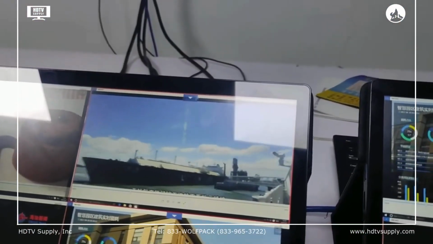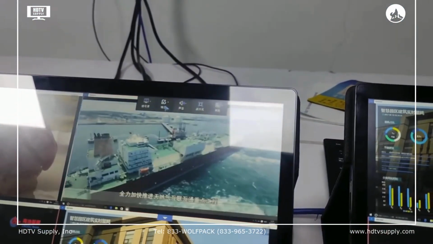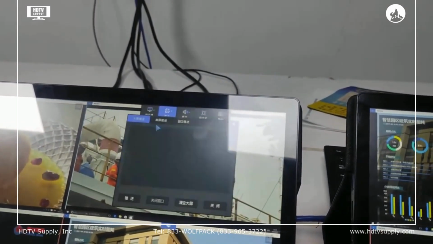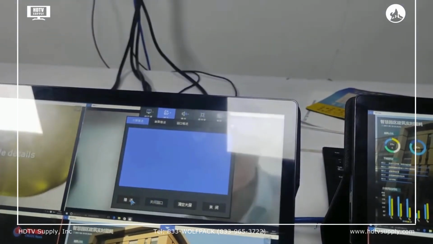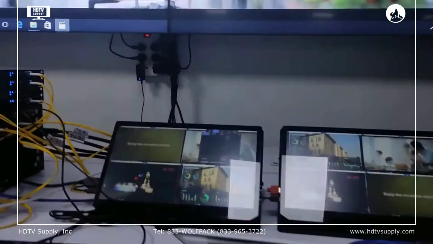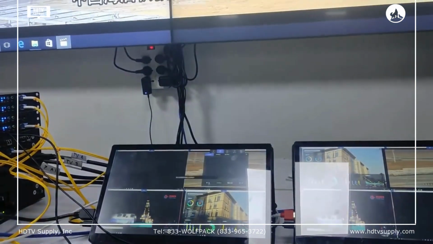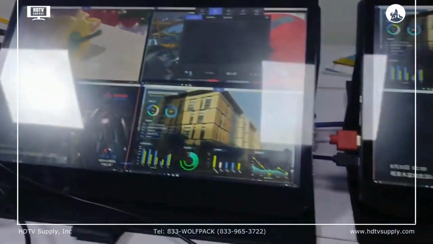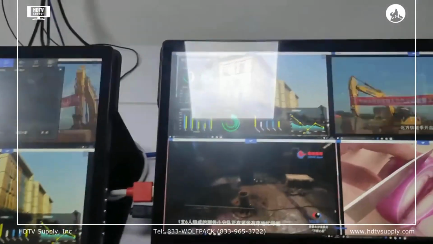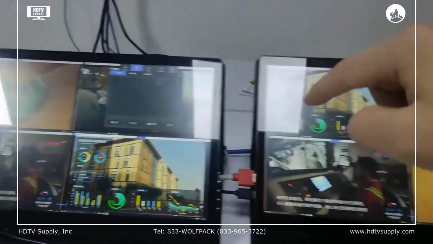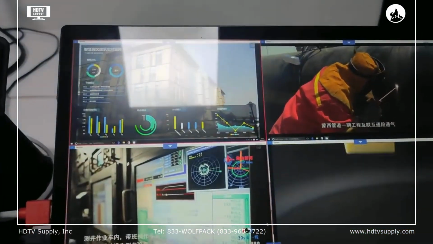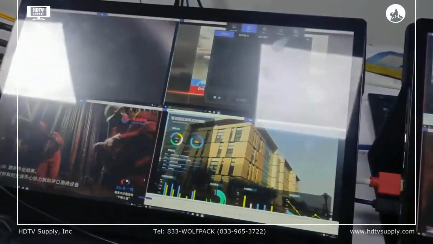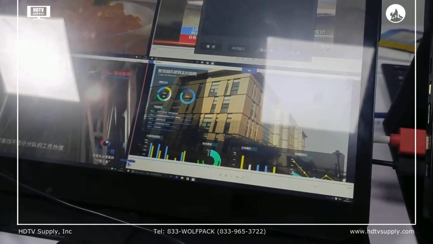So if you want to send this one to the video wall, we do the same. 2x2 video wall, select the video wall, then click send. Then we already got this one on the 2x2 video wall. So this one is about the workstation, and this is the host screen, and this one is the sub screen. So we can switch this one to send to this one, and we can just set this one as the full screen.